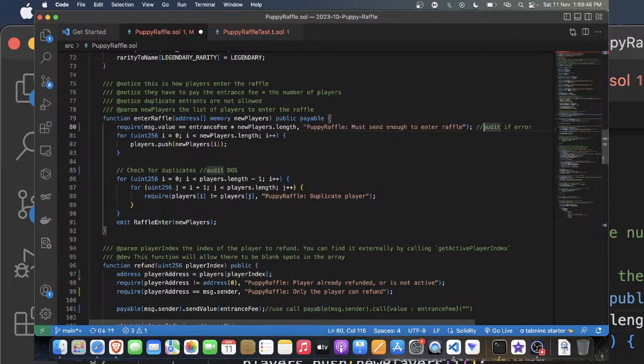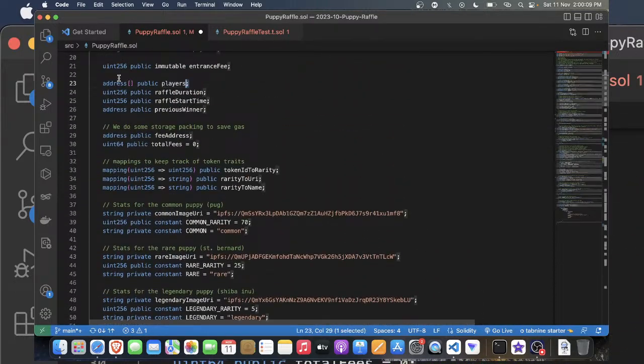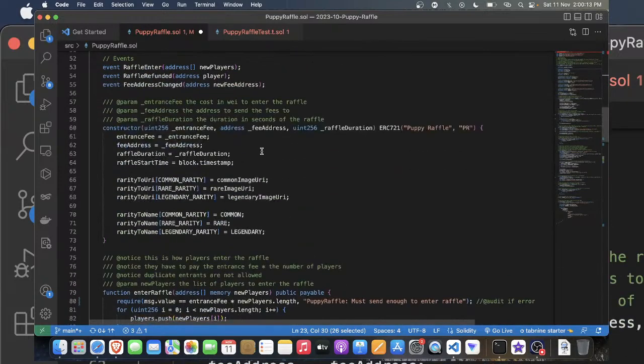I would recommend using if-else and custom error statements, which are more gas efficient when compared to require statements. And we are iterating through this new players array and pushing into this players array. The players is the storage variable which we have declared right over here. Here you can see it's a public storage variable.